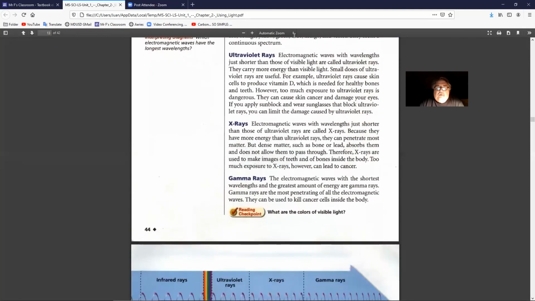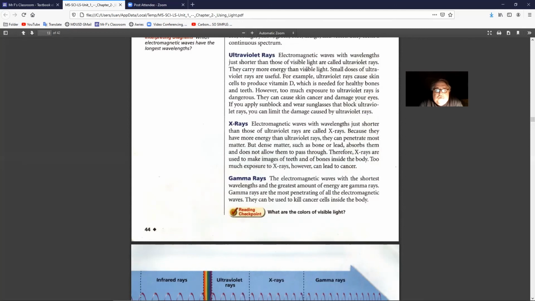Ultraviolet rays. Electromagnetic waves with wavelengths just shorter than those of visible light are called ultraviolet rays. They carry more energy than visible light. Small doses of ultraviolet rays are useful. For example, ultraviolet rays cause skin cells to produce vitamin D, which is needed for healthy bones and teeth. However, too much exposure to ultraviolet rays is dangerous. It can cause skin cancer and damage to your eyes. If you apply sunblock and wear sunglasses that block ultraviolet rays, you can limit the damage caused by ultraviolet rays.